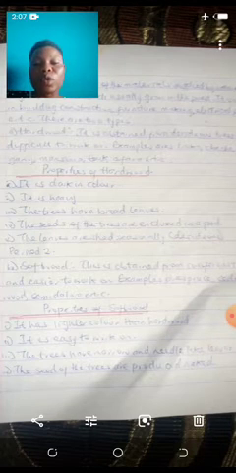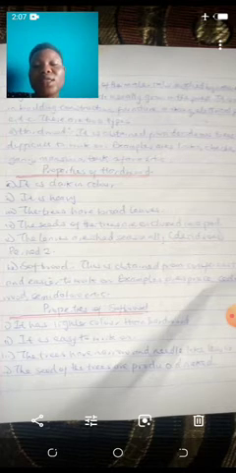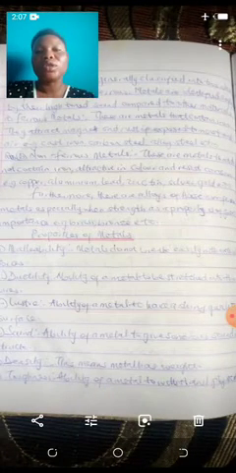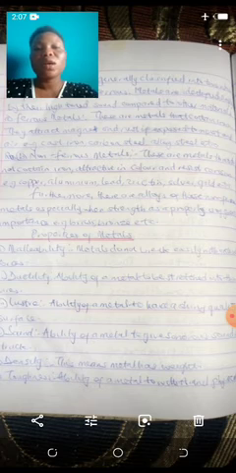The leaves of softwood trees are narrow, or they are needle-like in nature. Then the seeds of the trees are produced naked. So the second one is metal.